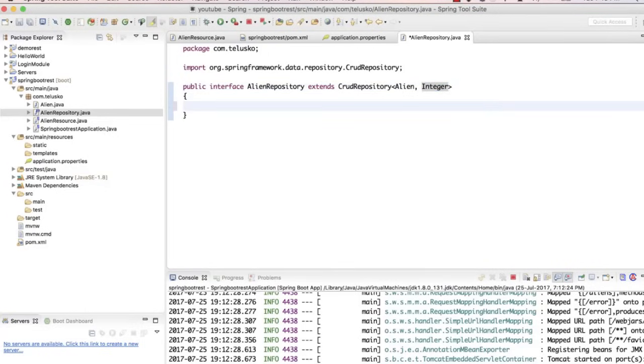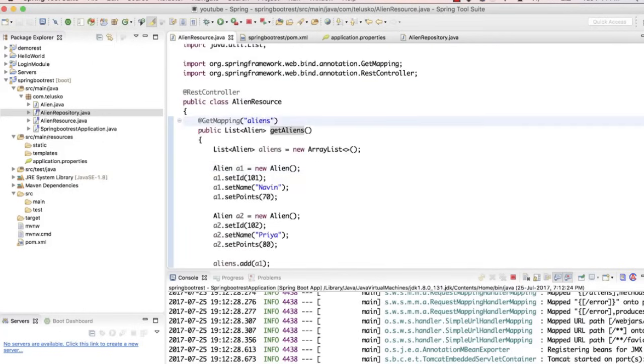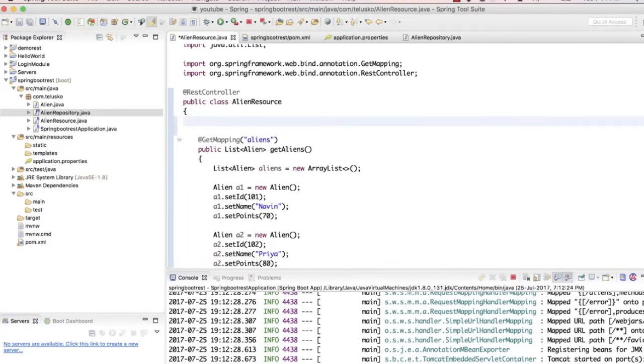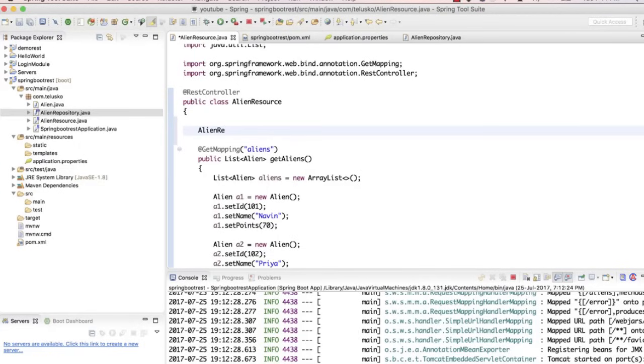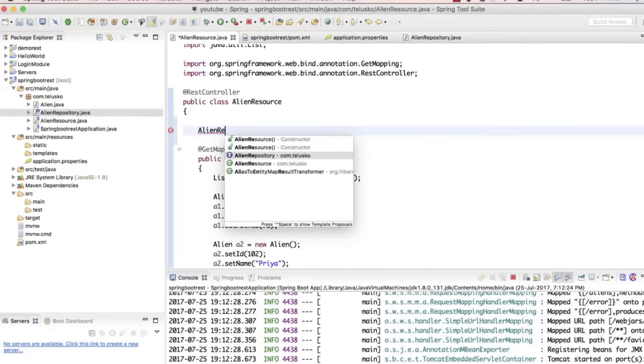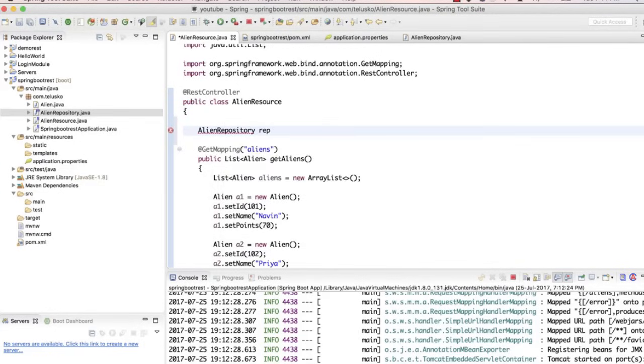And now you might be thinking, okay, we have to define all the methods here: create, get, update, and delete. And then we have to create one more class which will implement this interface, right? That's how Java works. But what if I say you don't have to do any of this stuff? Let's keep this interface empty and not create any other class. And in the resources, we have to create an object of AlienRepository. We'll say AlienRepository repo, and here we'll simply write @Autowired.